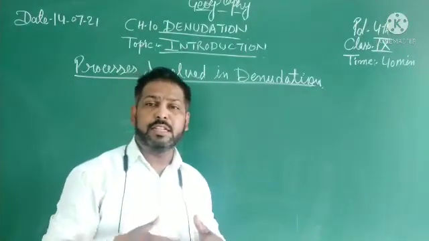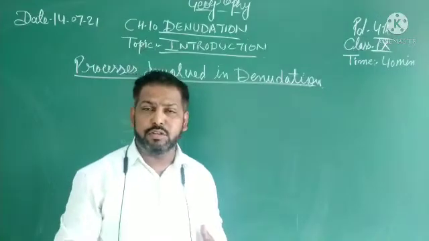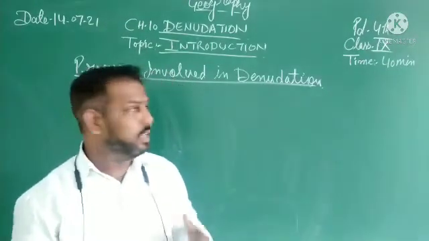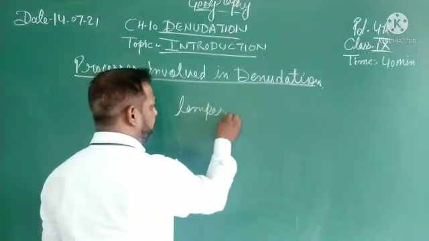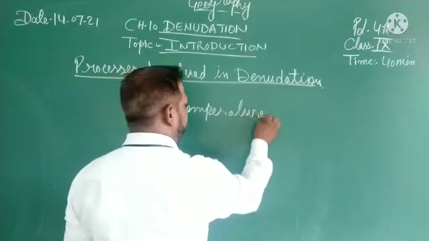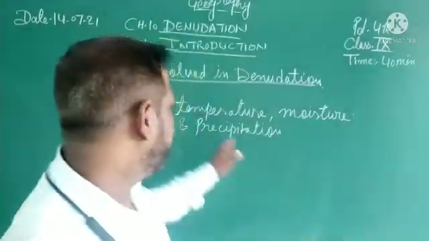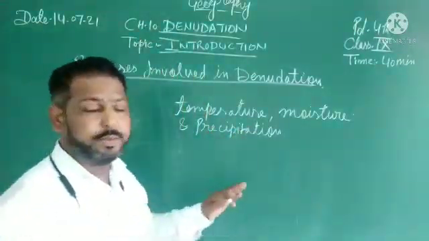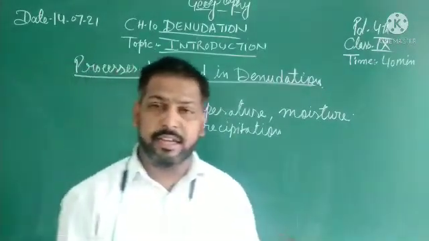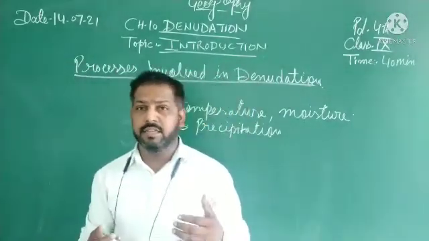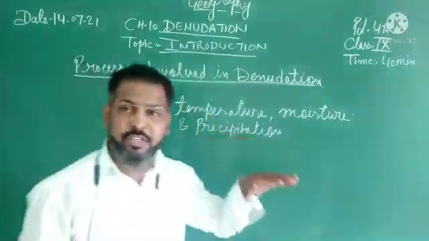What conditions are responsible for changing the weather? Temperature, moisture and precipitation. Precipitation means rainfall. So these are the processes involved in degradation.